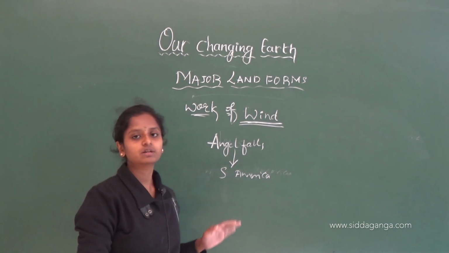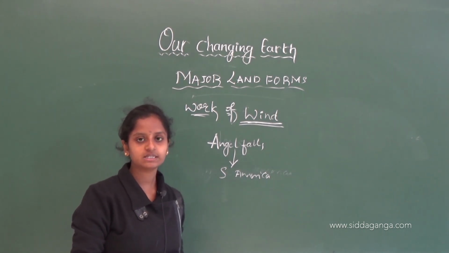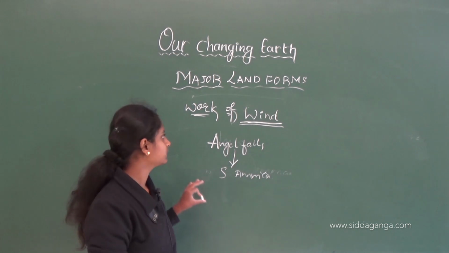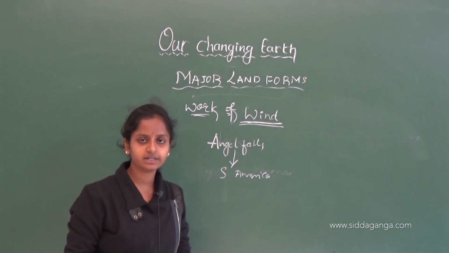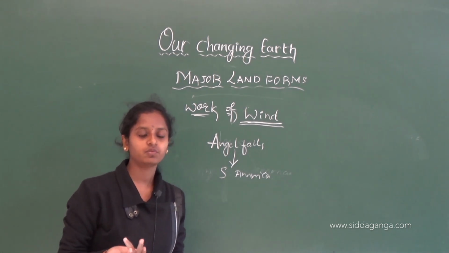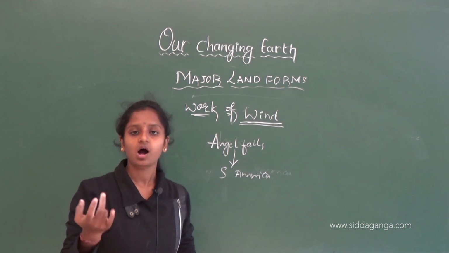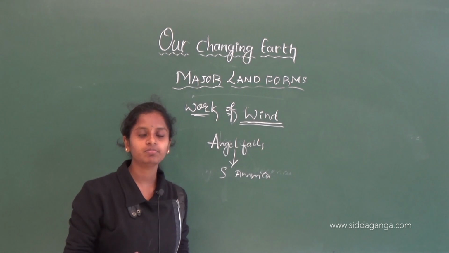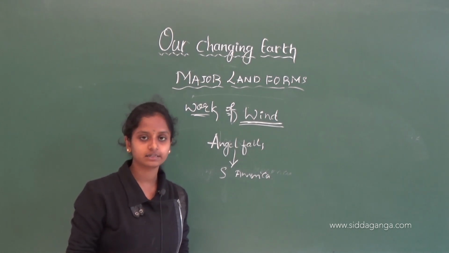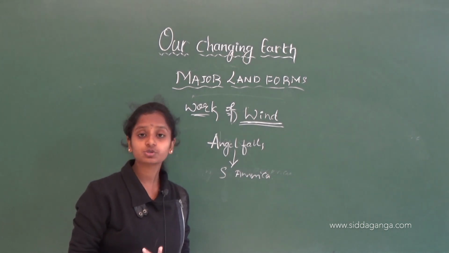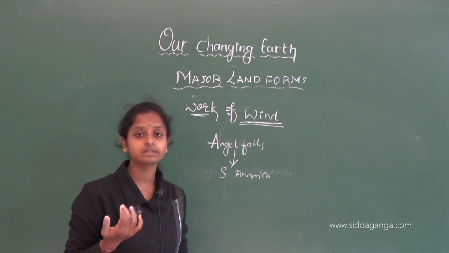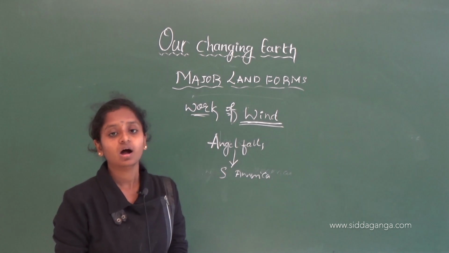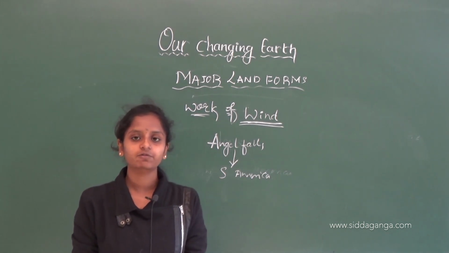We have seen how rivers have formed landforms, how the sea waves or sea water have formed landforms, how the air, that is the wind, has formed landforms, and how glaciers, that is ice rivers, have formed landforms.